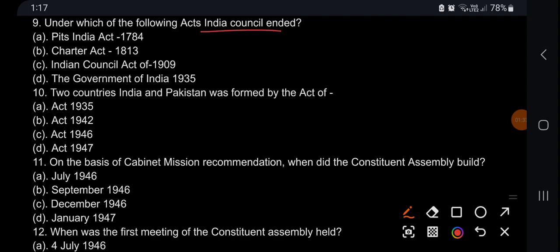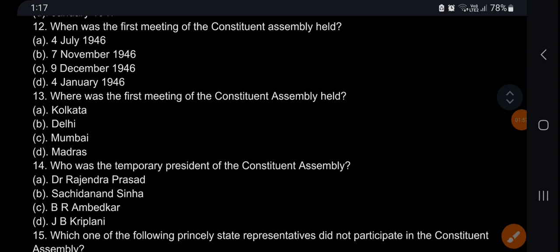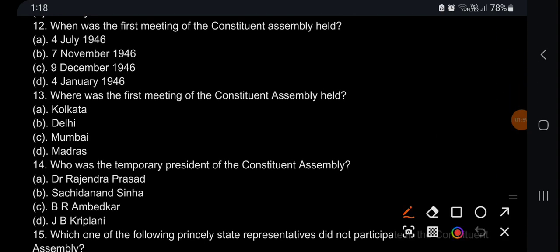Indian Council ended by Government of India Act 1935. Two countries, India and Pakistan, was formed by the Act of 1947. On the basis of Cabinet Mission recommendation, when did the Constituent Assembly build? It was built on July 1946 by elections. When was the first meeting of Constituent Assembly held? 9th December 1946. Where was the first meeting of Constituent Assembly held?